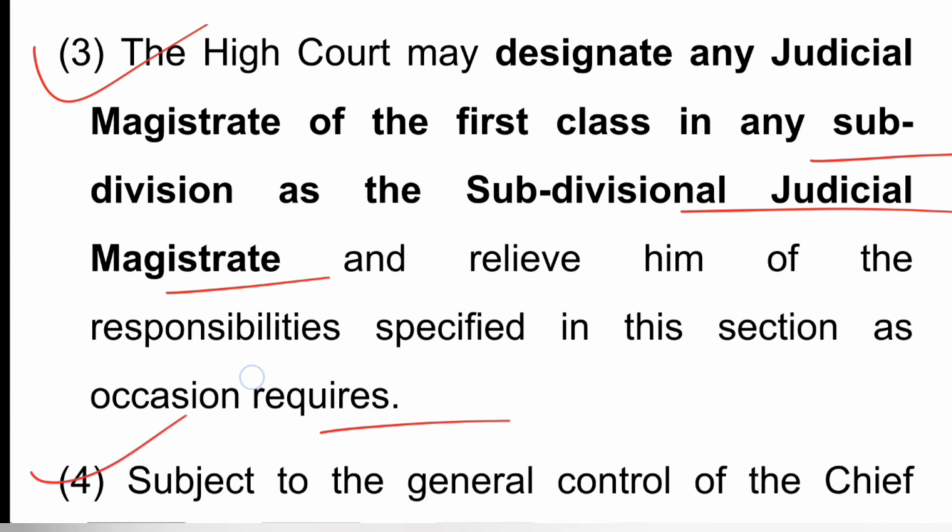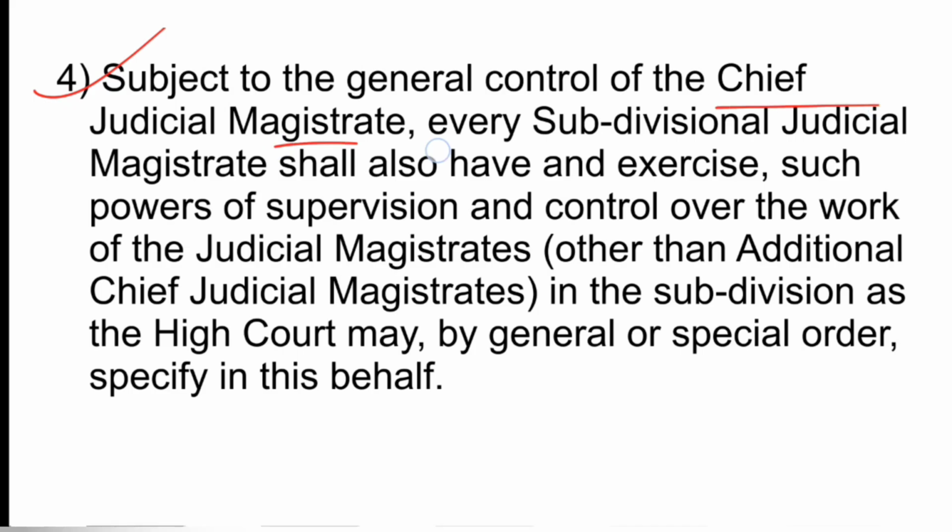Now subsection 4 says, subject to the general control of the CJM, every subdivisional judicial magistrate shall also exercise such powers of supervision and control over the work of judicial magistrates, other than additional chief judicial magistrates, in the subdivision as the High Court may by general or special order specify in this behalf. So in the subdivision, a subdivisional judicial magistrate shall have power of supervision over the work of the judicial magistrates except the additional chief judicial magistrates, and it is subject to the general control of the CJM.